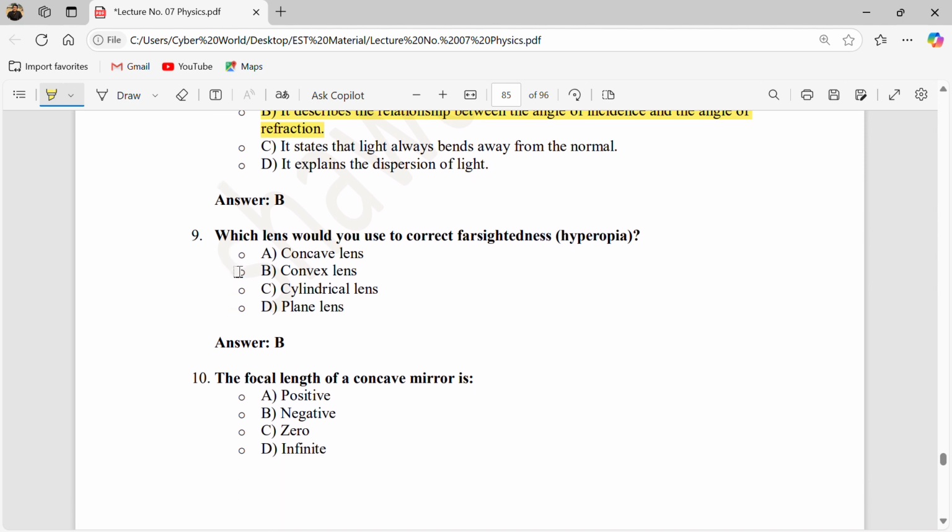Which lens would you use to correct far-sightedness, hyperopia? So which lens will you use in far-sightedness? Far-sightedness means you are not able to see distant objects clearly. You have to use a convex lens. If near-sightedness, then you have to use a concave lens. But if far-sightedness, then you have to use convex.